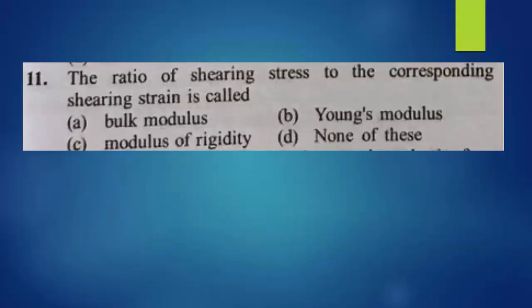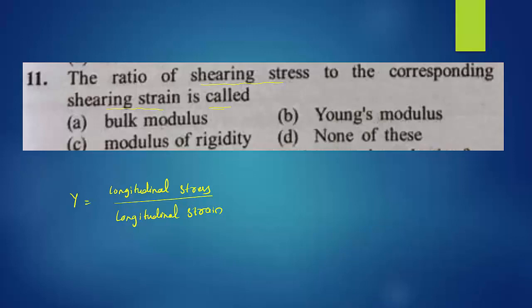11th question. The ratio of shearing stress to the corresponding shearing strain is called the shearing modulus. Shearing modulus is also called the modulus of rigidity. Is it clear? Remember the definition of elastic modulus. Generally, for Young's modulus we can write longitudinal stress divided by longitudinal strain. This is Young's modulus.